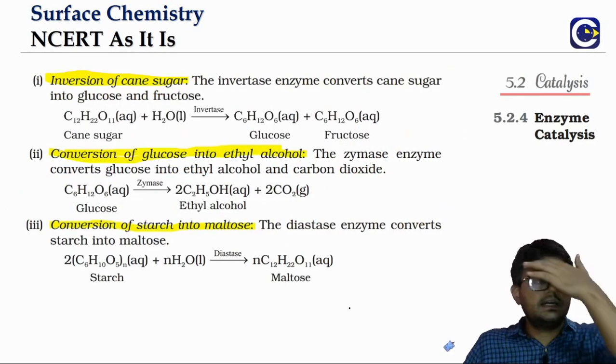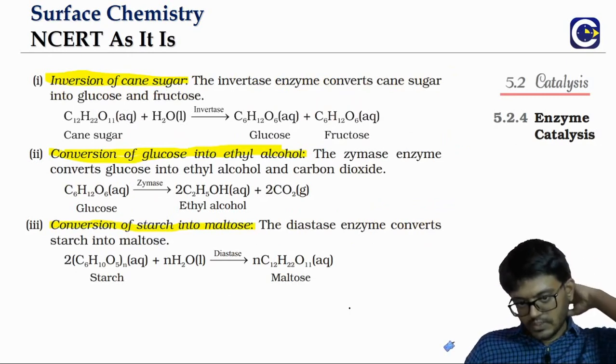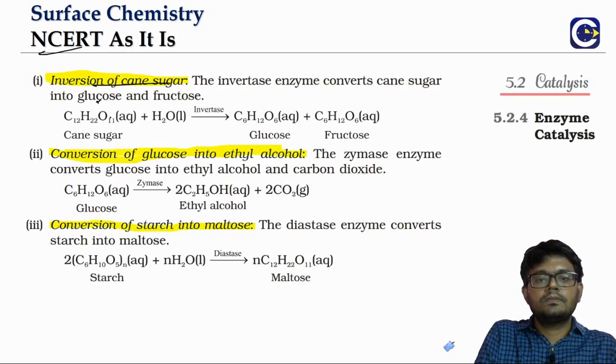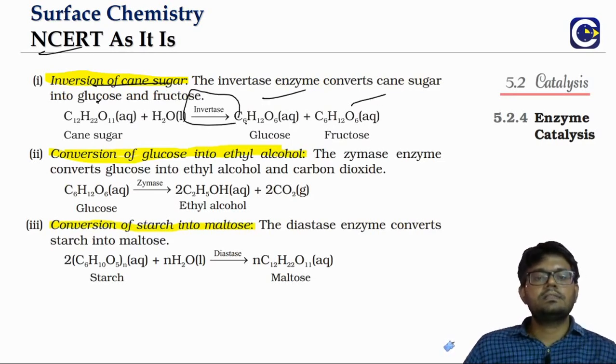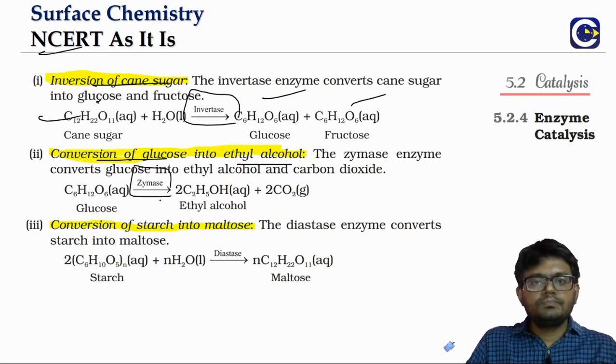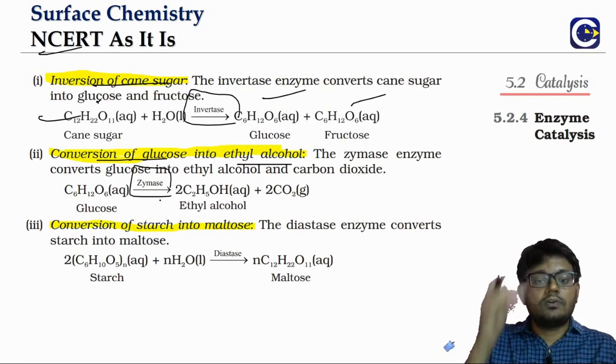So what are these enzymes that we can think of? For the inversion of cane sugar, to produce glucose and fructose, invertase is the enzyme that is used. For the conversion of glucose into ethyl alcohol, zymase will be able to convert glucose into ethyl alcohol.